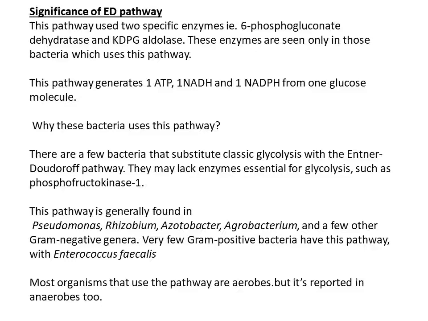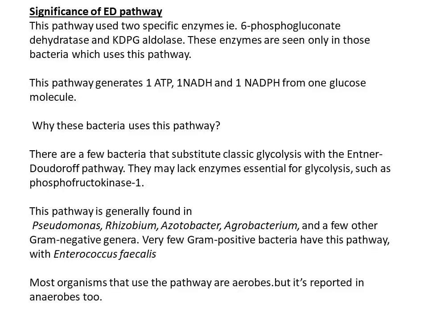So those bacteria which lack this enzyme will not be able to complete glycolysis. So they substitute glycolysis with the Entner-Doudoroff pathway, with the enzymes 6-phosphogluconate dehydratase and KDPG aldolase.